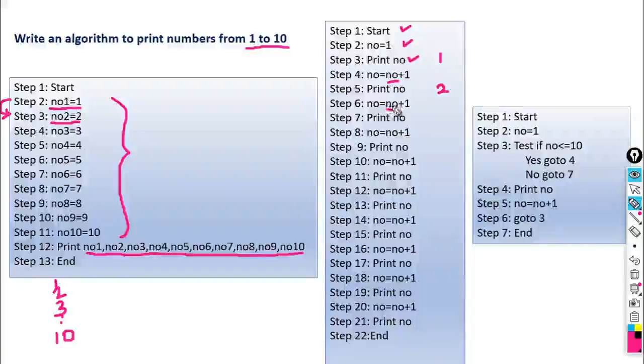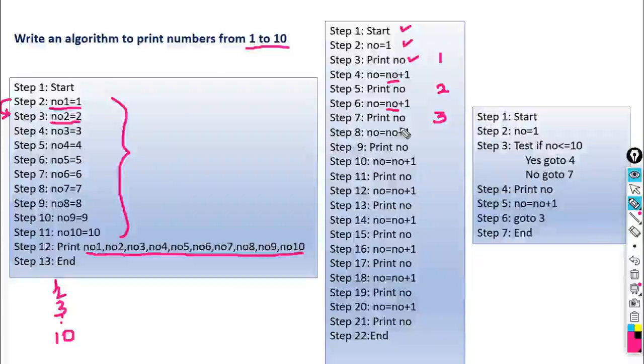When the computer or the algorithm executes this instruction, it will take the value of no as 2 because 2 is the latest value. Then it will perform 2 plus 1. So now no becomes 3. Then again it will execute print no, that is 3. So it gives you 3.